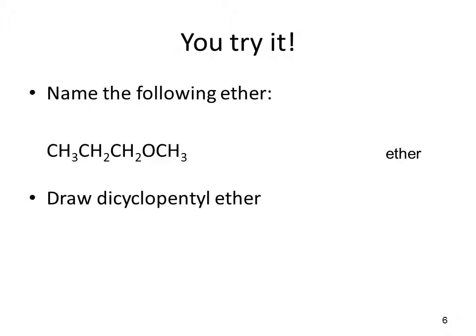To do this ether that's written here, the first thing we do is we recognize that it is an ether because there's an oxygen with a carbon chain on either side. Next, we identify what are the two alkyl groups. I see that on the left I have a propyl group, and on the right I have a methyl group. So I write methyl first and propyl second, because you're supposed to put them in alphabetical order.